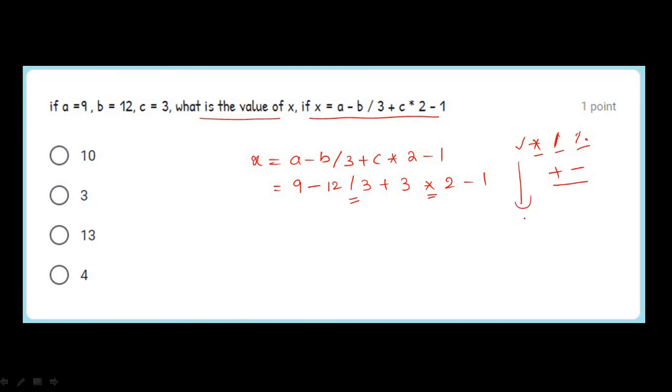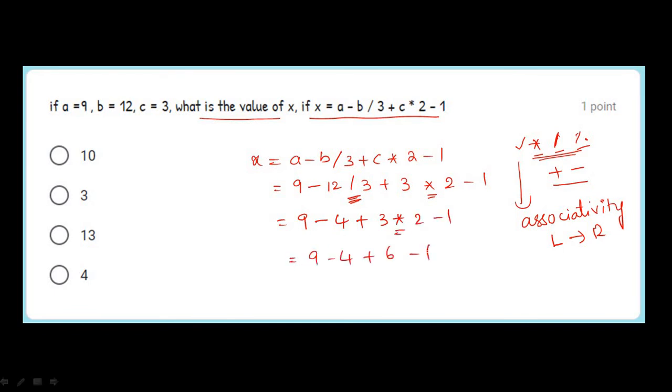For this, we have to follow the rule of associativity. For these operators, it is from left to right. So first of all we have to apply the division operator. So we get 9 minus 4 plus 3 into 2 minus 1. Next apply this multiplication. We get like this. The final answer is 10. So the answer is 10.